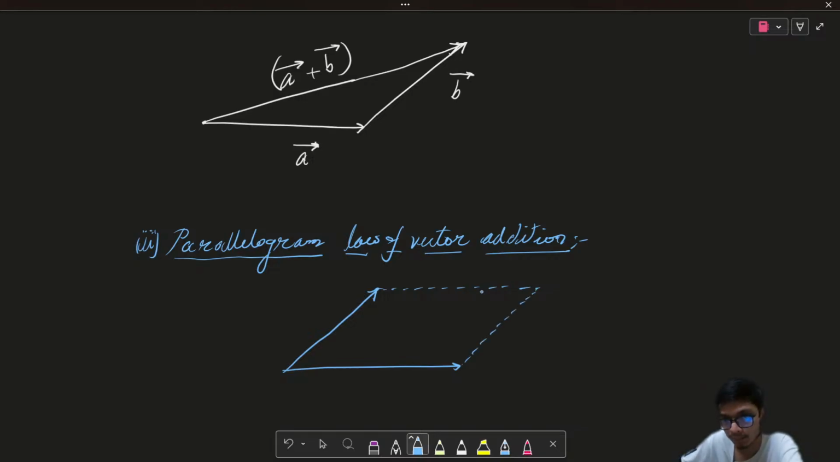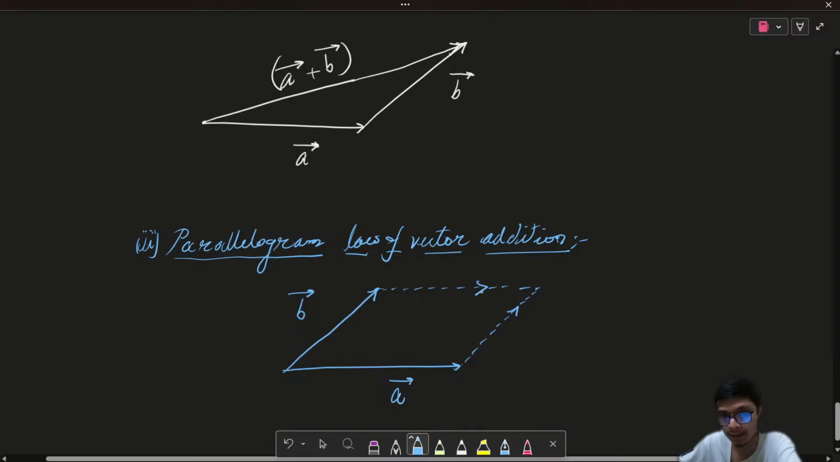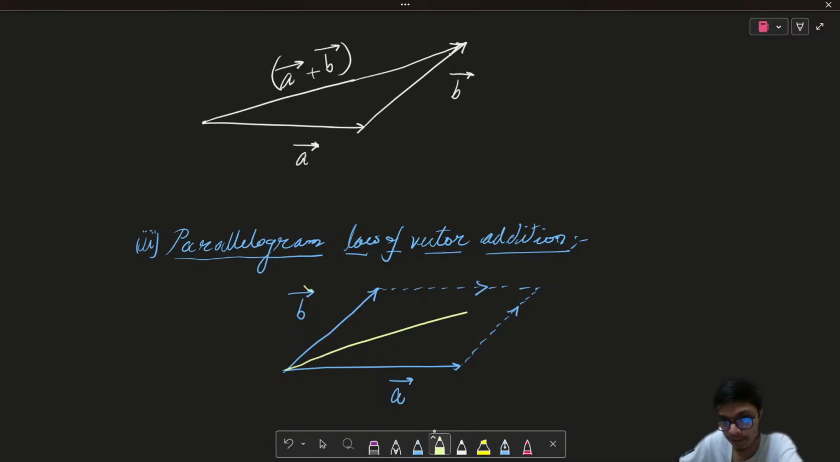So I'm completing the parallelogram over here like this, right? In this case, if I call this vector A and this my vector B, then one of the diagonals of this parallelogram is going to represent what is known as the A vector plus B vector. Okay, A vector plus B vector. Alright, so this is the parallelogram law of vector addition.